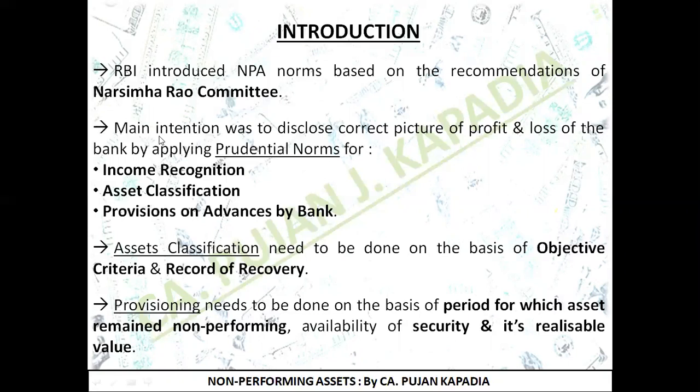Second point is the main intention was to disclose the correct picture of profit and loss of a bank by applying prudential norms. So basically, why has RBI introduced these NPA norms?